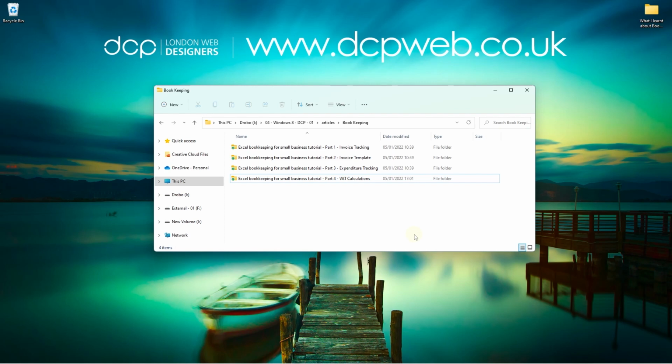Throughout the tutorials that I created, these were the 4 key aspects that we looked at. We looked at invoice tracking, creating an invoice template. So here's your invoice tracking, invoice template, expenditure tracking, and how to calculate VAT calculations.